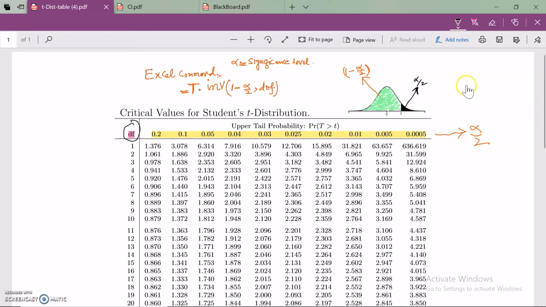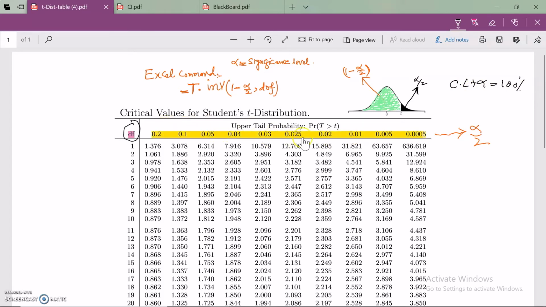Remember, alpha is the significance level, and it's the complement of the confidence level. Confidence level plus alpha is always equal to 100%. That's what we learned previously.